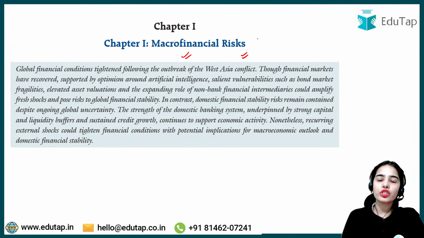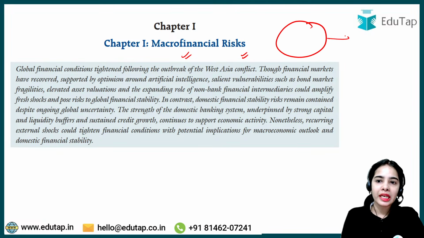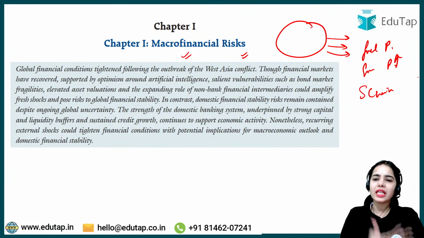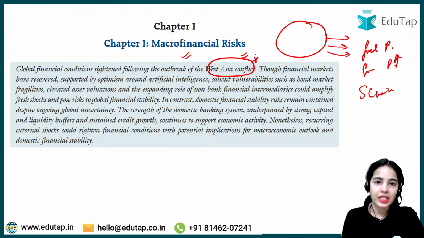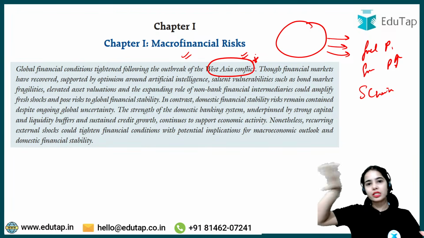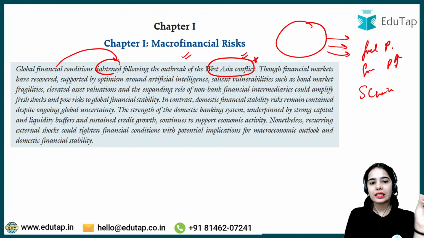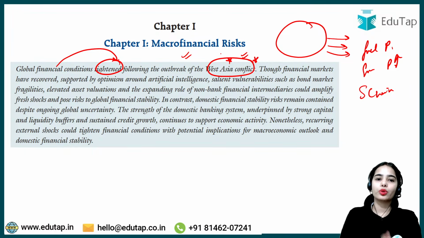And currently the most important problem at the global level is what? At the global level, many countries are facing fuel price increase, or energy price increase, or supply chain disruptions. Many countries are facing it. So why is it so? Because of the West Asia conflict, because of the US Israel versus Iran situation that is going on. Okay, so global financial conditions tightened following the outbreak of the West Asia conflict. This we will be able to understand better when we go through the data points or the details given in this chapter.